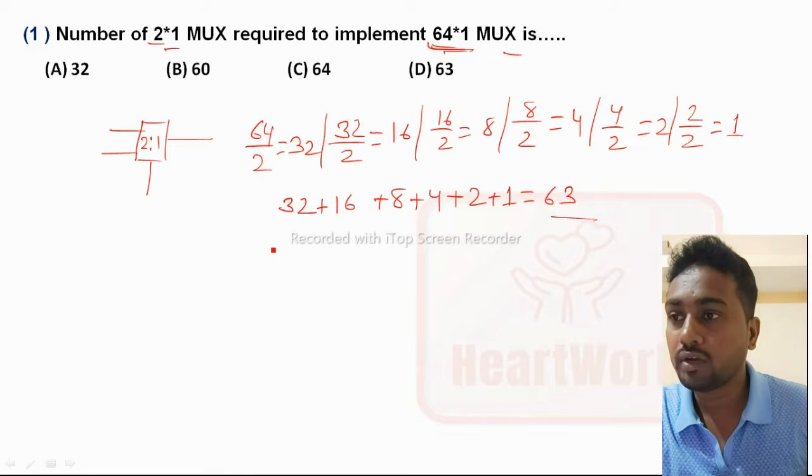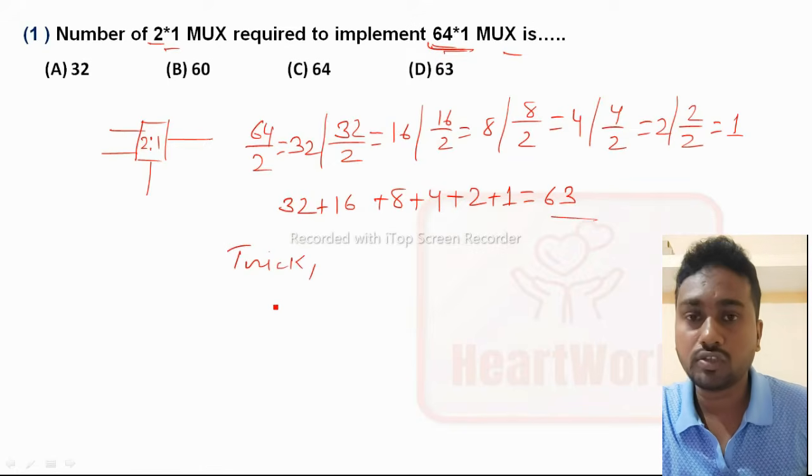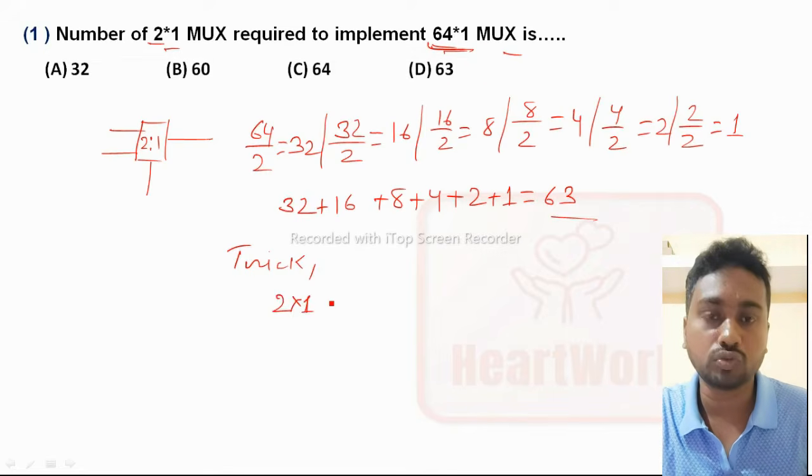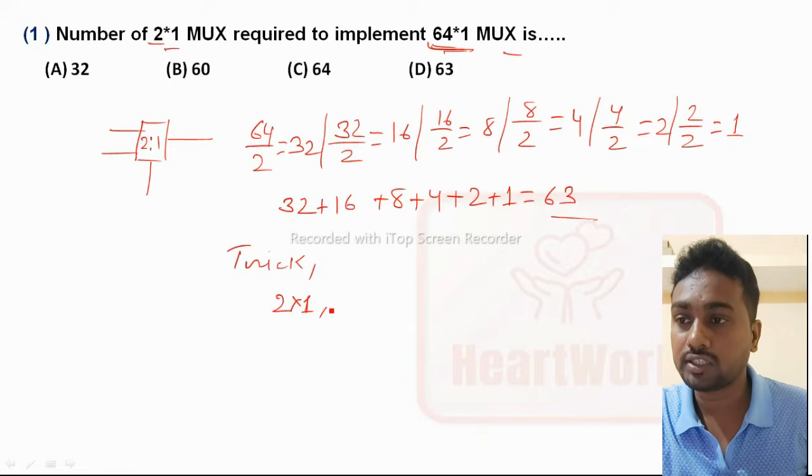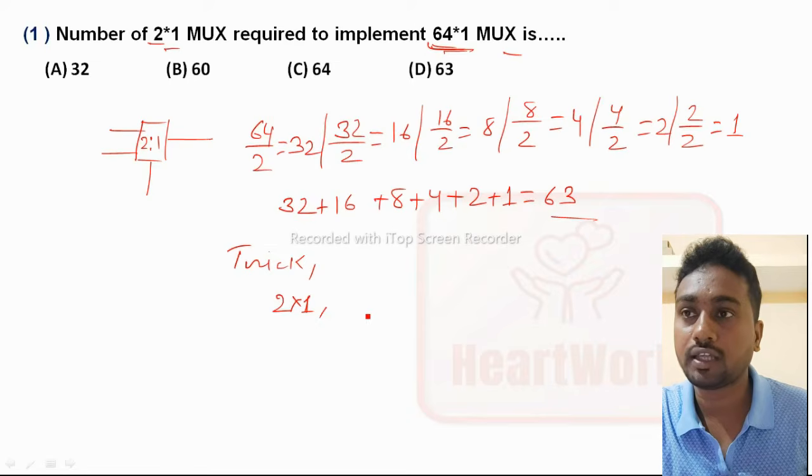Okay. So here one trick is also there. You can follow this trick also. This trick is only applicable for 2 is to 1 mux, when the input mux is 2 is to 1, means using 2 is to 1 mux. If any question comes, then you can utilize this trick. And what is the trick? Like here they ask we have to implement 64 into 1.